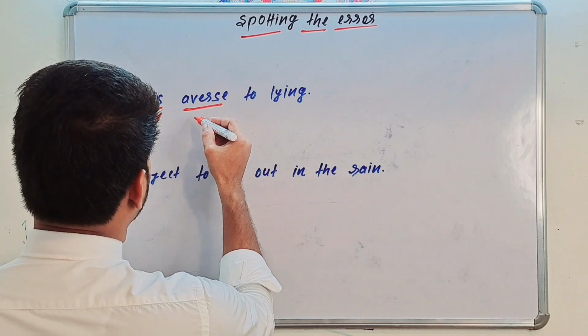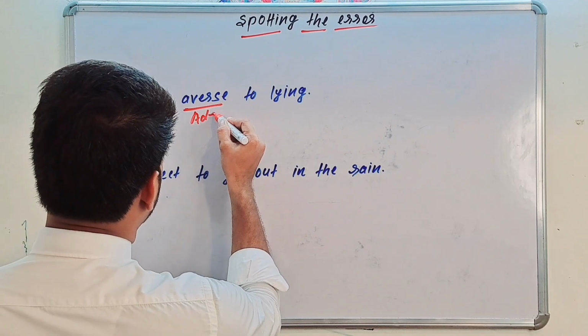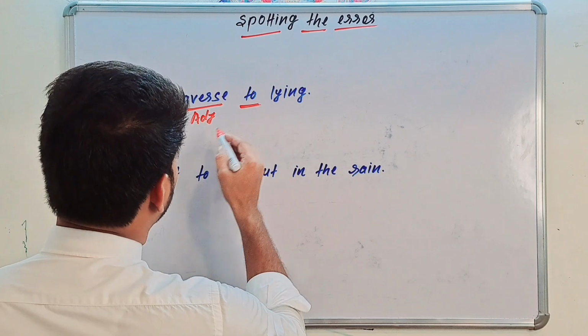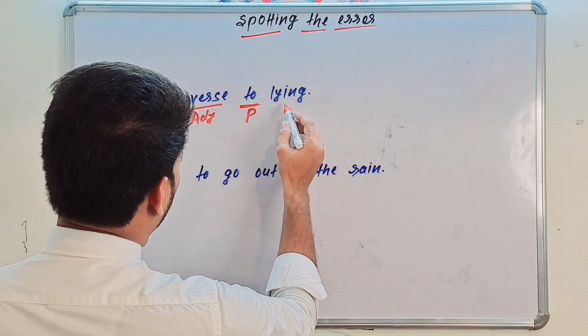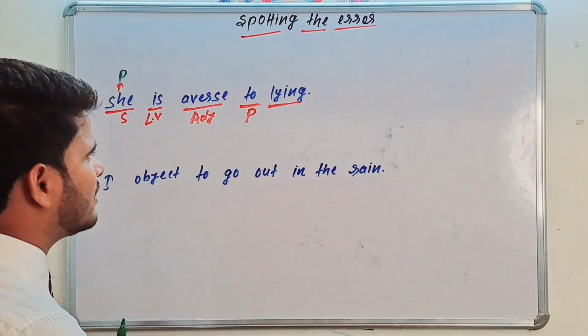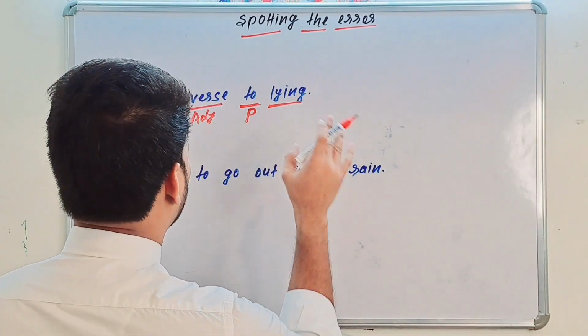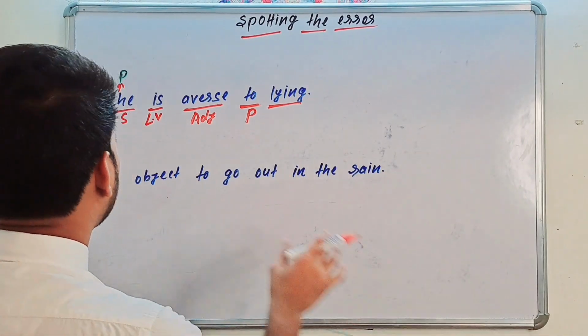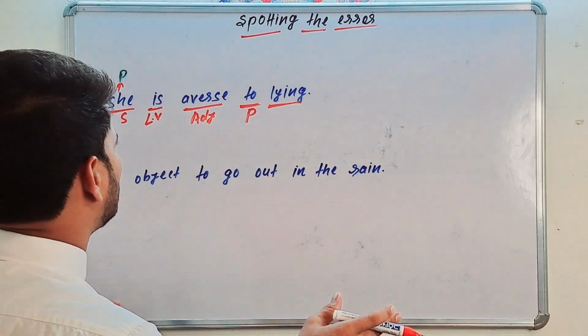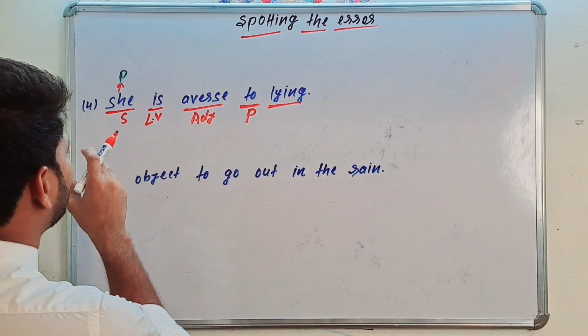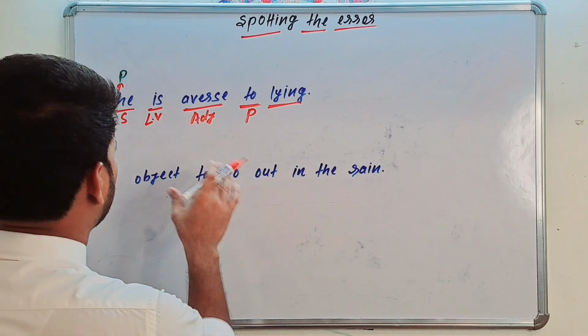Here averse, adjective, averse to lying. Here, see, this is your preposition, and here this is your what? This is the gerund form of verb, lying. She is averse to lying. She, your pronoun, working as a subject here in this sentence, is linking verb.